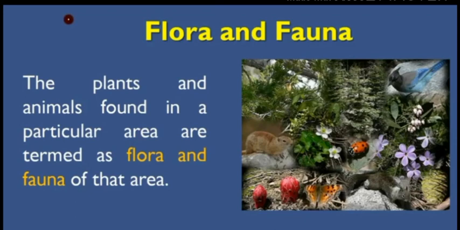Again I can say, all plants are categorized under flora, and all animals go under fauna. For example, flora means any plants like timber, mango, and fauna means tiger, bear.